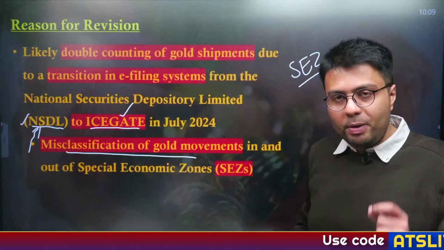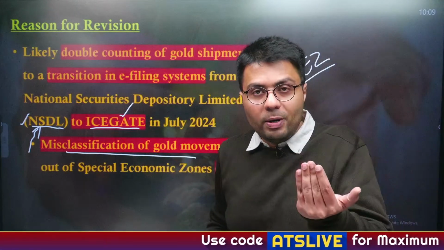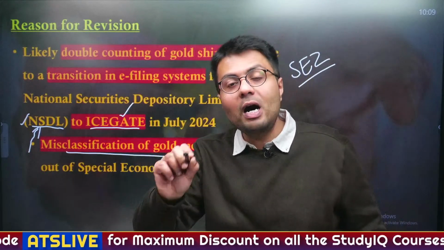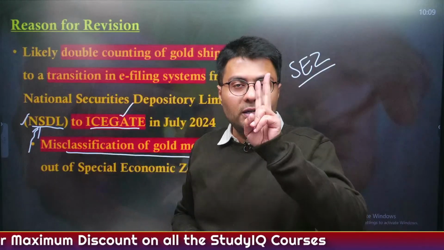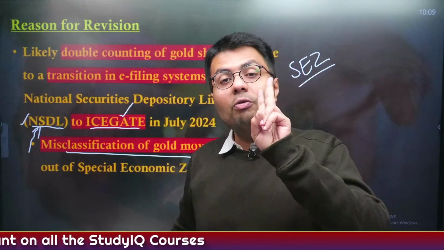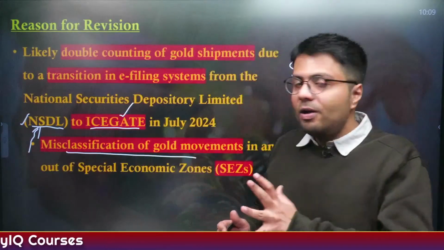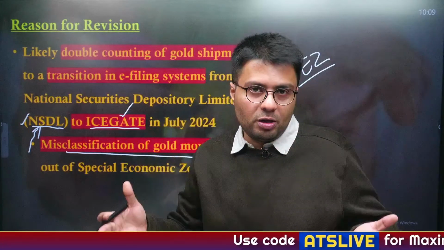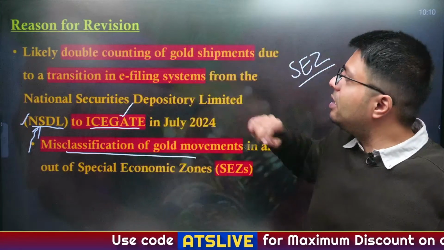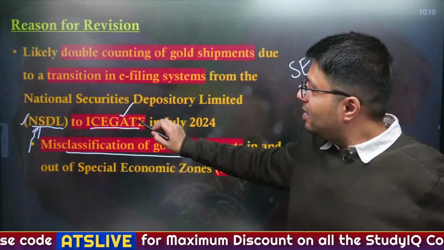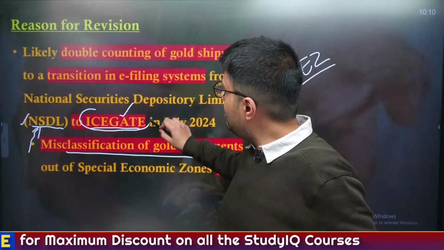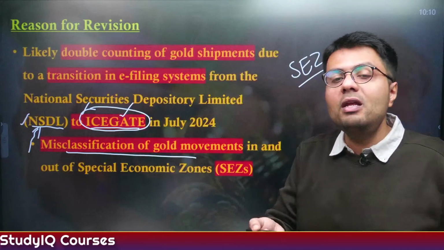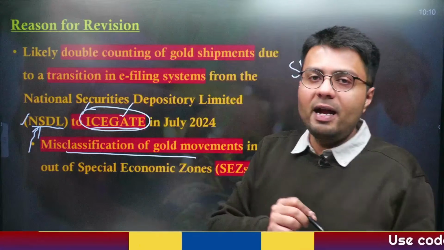But as a consequence of their registration and putting their data on IceGate, what happened was actually a misclassification of gold movements. That is, gold when imported into India and sent into an SEZ was counted, and also when this gold moved out of the SEZ, it was counted. So technically the movement of gold was counted twice, and as a result the amount of gold imports in India became quite huge in the month of November. So this was primarily the reason that the government enabled the units in SEZs to register their gold imports on the IceGate portal, and this is the primary reason for the miscounting as highlighted by today's article.